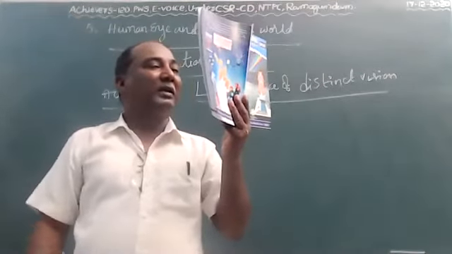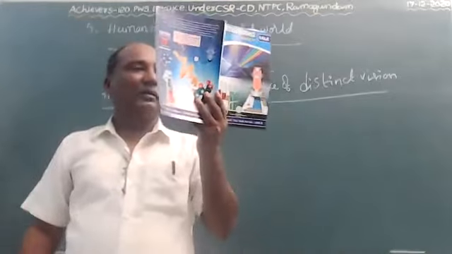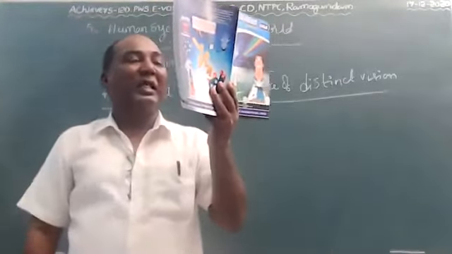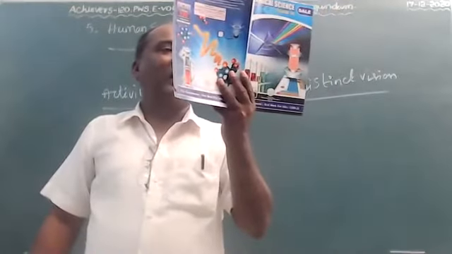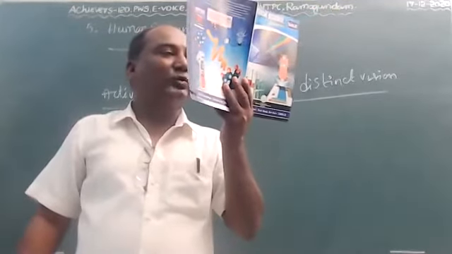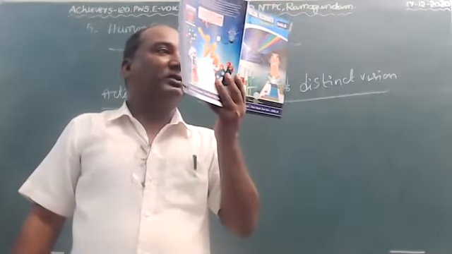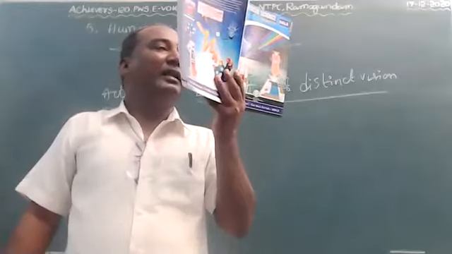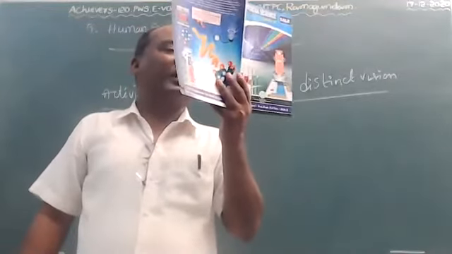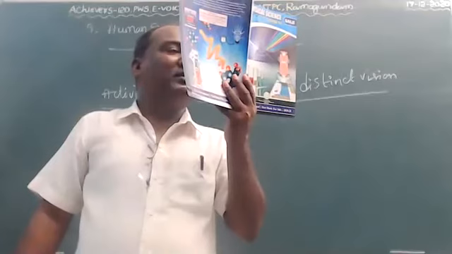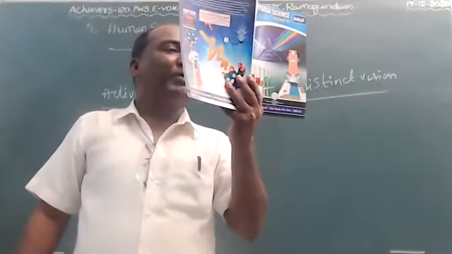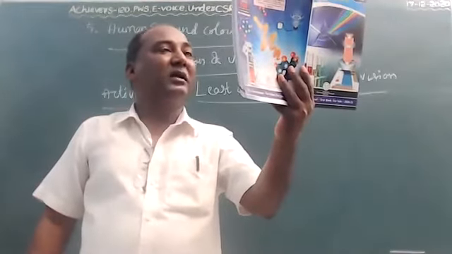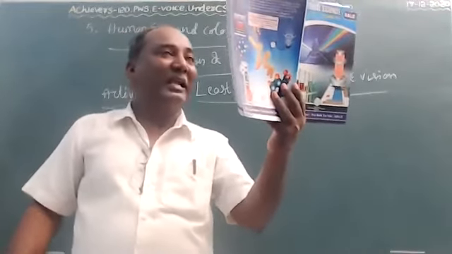Try to read the content present in the textbook, and try to bring the textbook very close to your eyes without strain. Observe whether you are reading the text without strain or not. Finally, keep the book away from your eyes and observe at what distance you can read the content very clearly without strain.